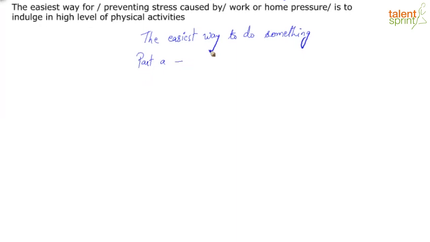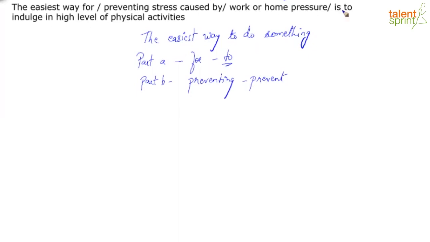So, right, either I will say, again, couple of errors here. Part A, I will change for to to. And to collocate with that, part B, preventing will change to prevent. So the easiest way to prevent stress caused by work or home pressure is to indulge in high level of physical activities. So there are two ways of looking at it.